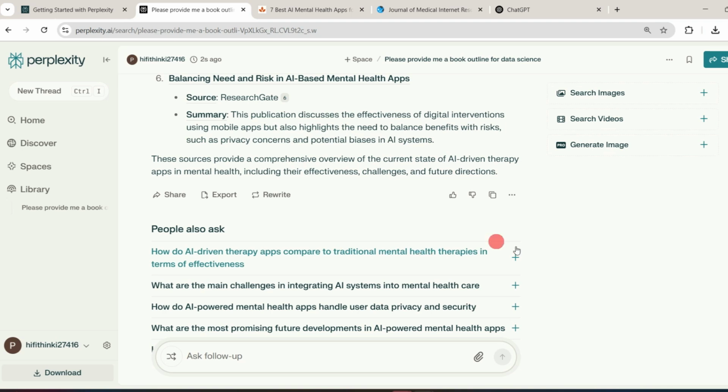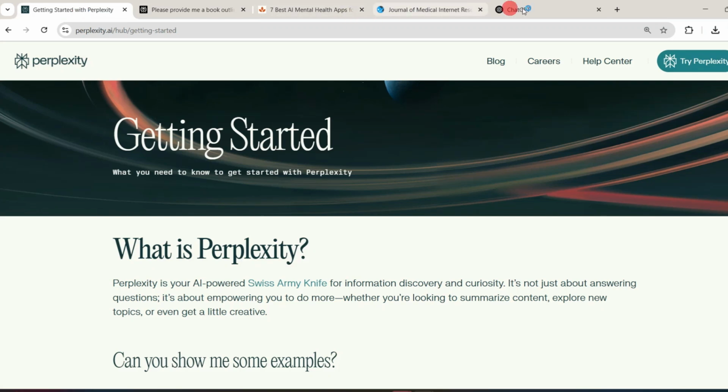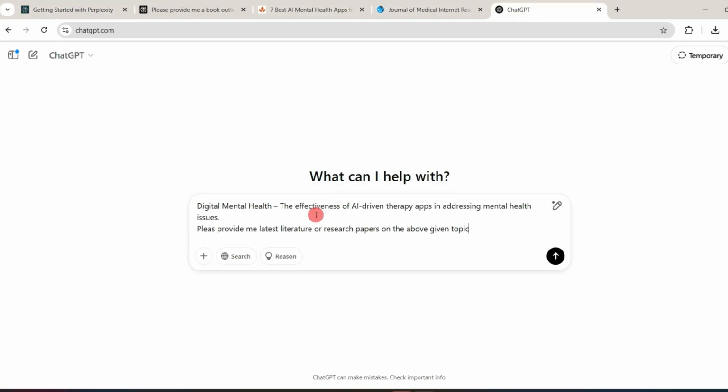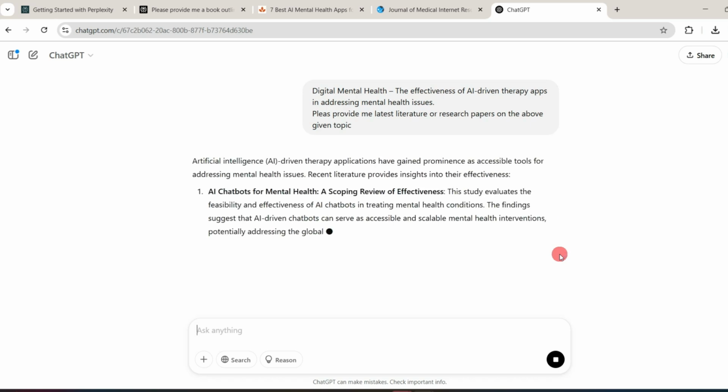And it is also suggesting further queries that we can pass to get more insights on this research. Now let's perform this query on ChatGPT. Just click on ChatGPT and I'll pass the same query over here and hit enter. We are checking results of ChatGPT on the same topic.